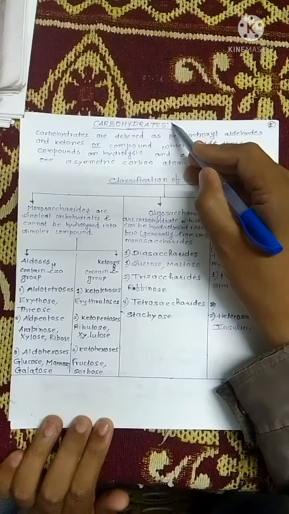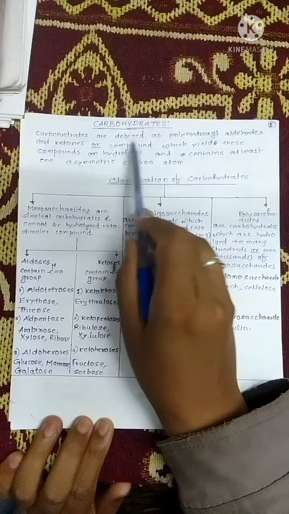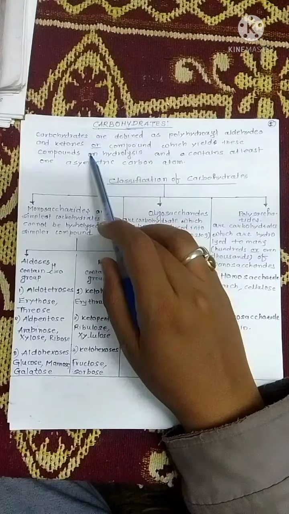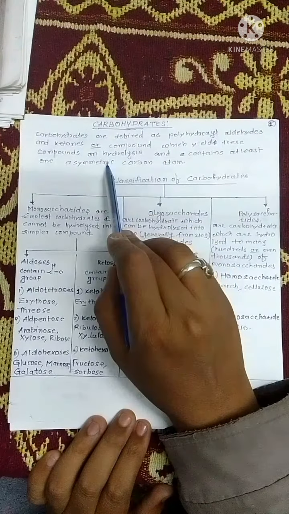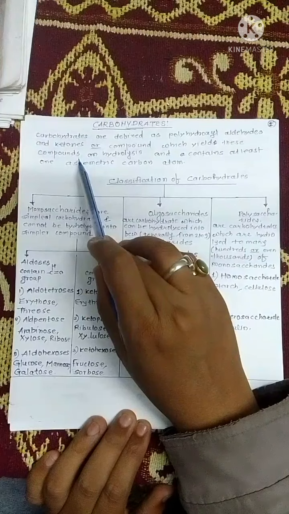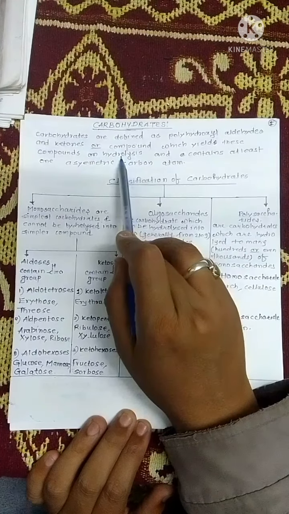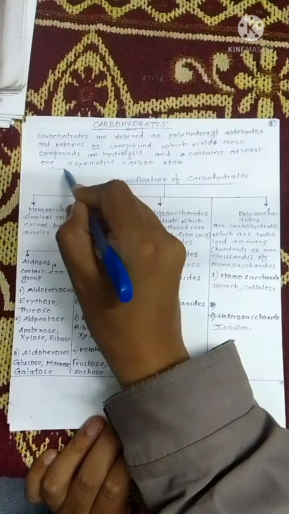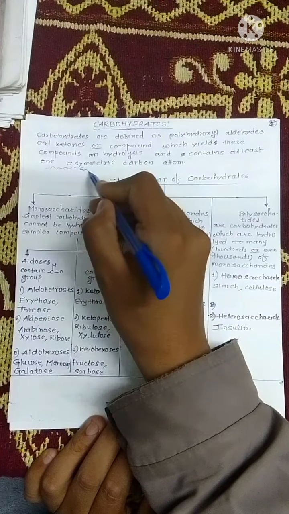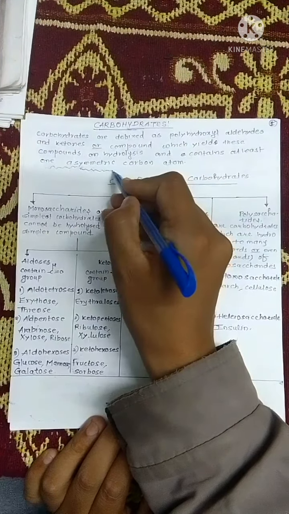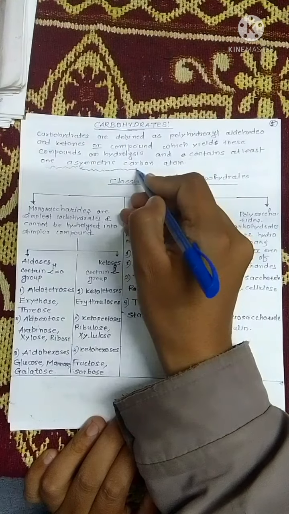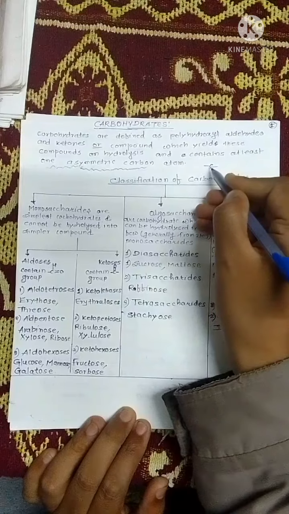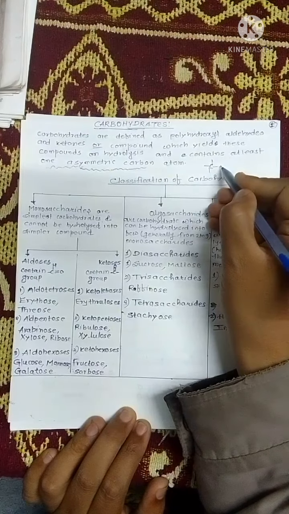Now, what is carbohydrate? Carbohydrates are defined as polyhydroxy aldehydes or ketones, or compounds which yield these compounds on hydrolysis and contain at least one asymmetric carbon atom. It is important. Now, what is an asymmetric carbon atom? It is a carbon atom whose 4 valencies are satisfied by 4 different groups.